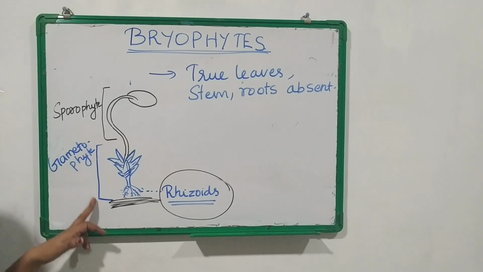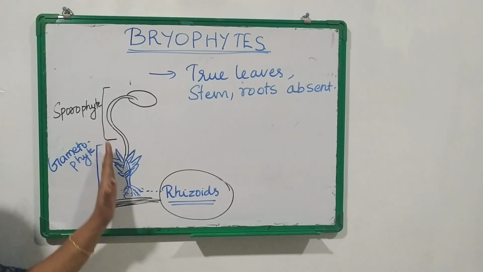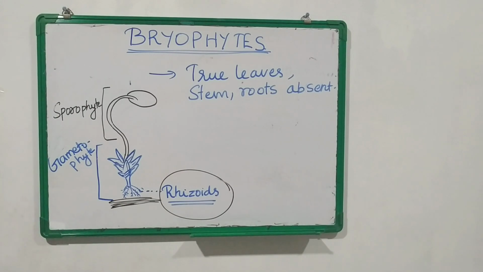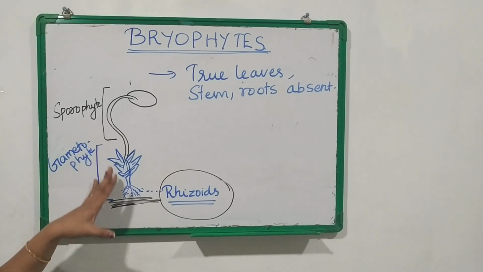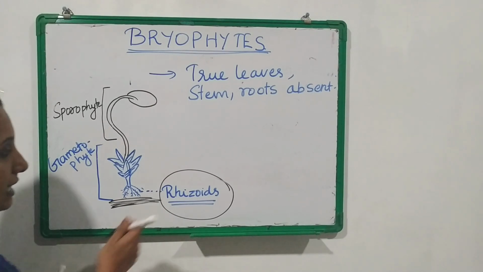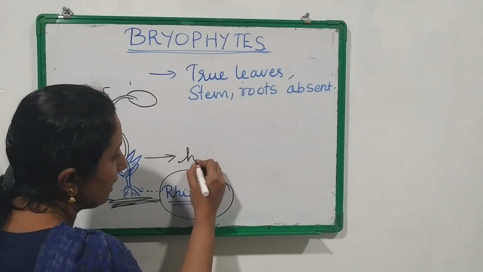Then regarding this gametophyte part, the one shown in blue color is the gametophyte part. So this gametophyte part is the main part of the plant body. Okay, this is the main part of the plant body and it is haploid in nature.